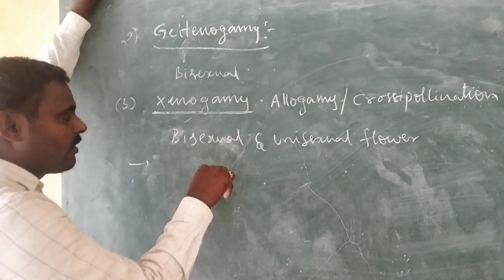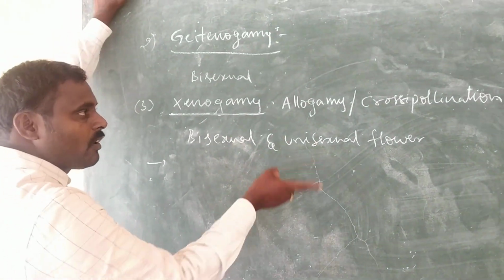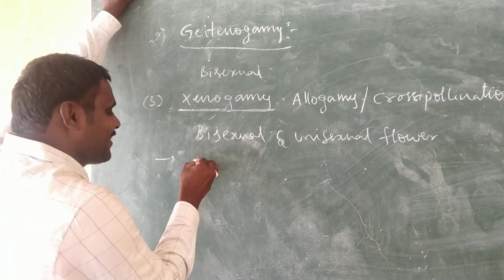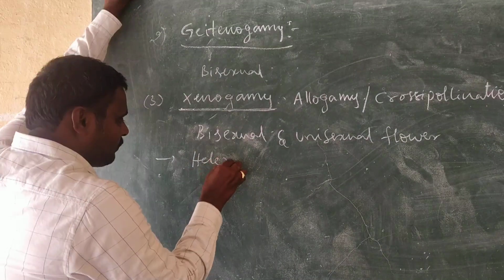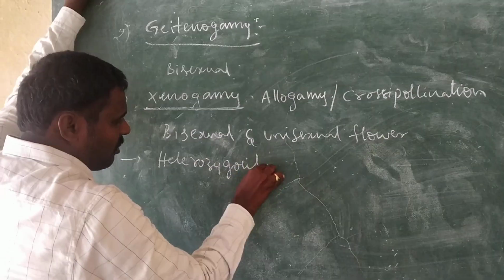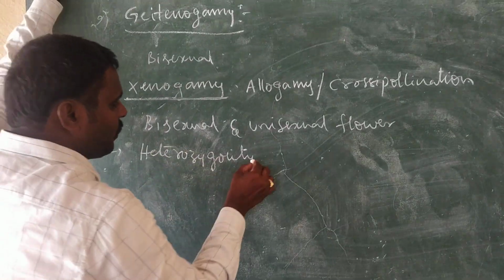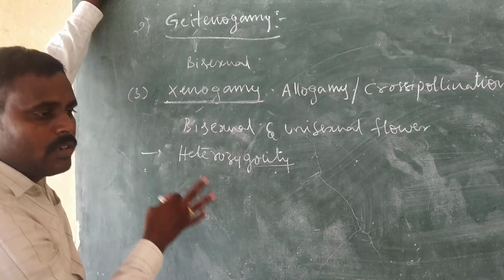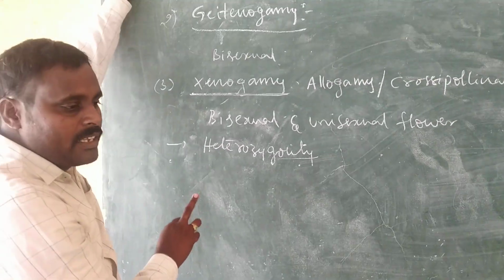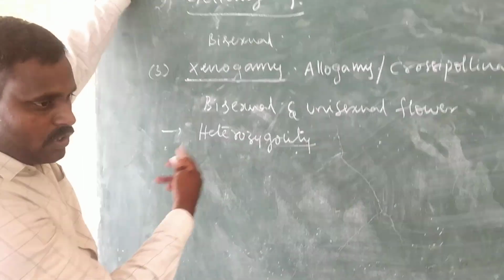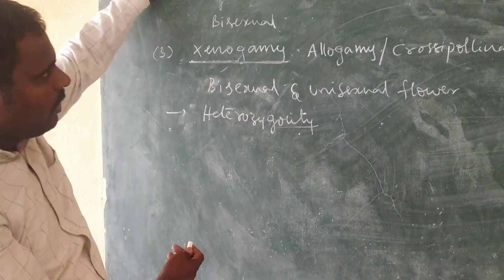Self-pollination gives homozygosity, but cross-pollination mixes different genes, so it increases heterozygosity. Shall we discuss the advantages and disadvantages of cross-pollination?